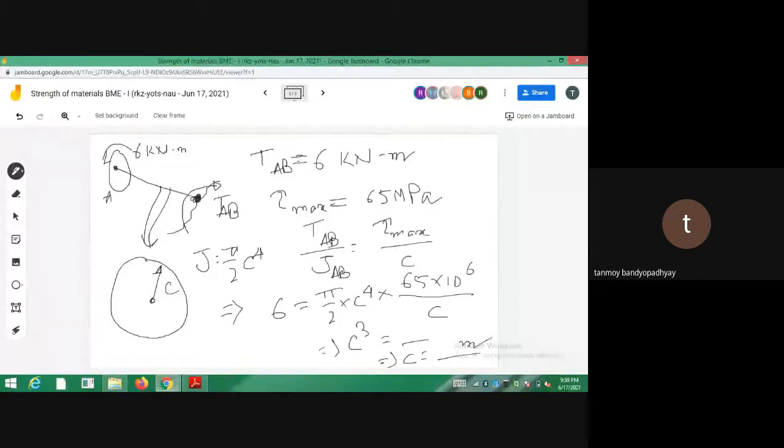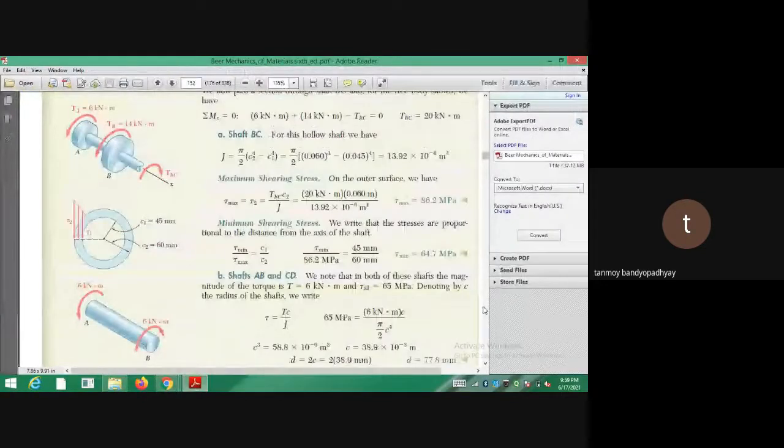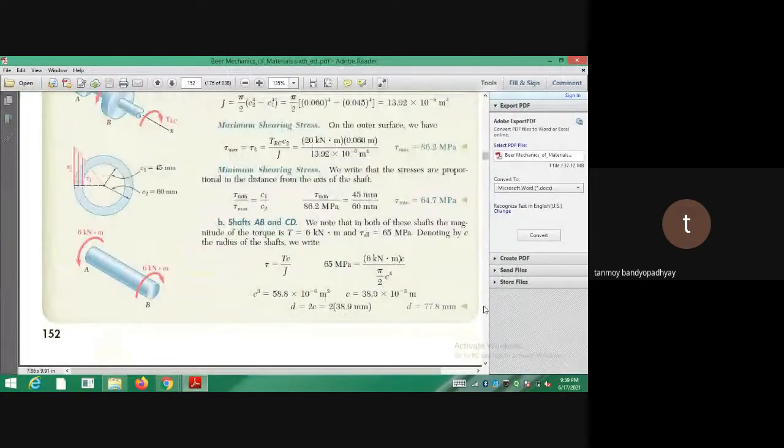ঠিক আছে, so হয়ে গেল এবার। So let's go to, এই প্রবলেমটা একটু দেখবে, look at this problem very meticulously. ঠিক আছে, that's a request from my end.